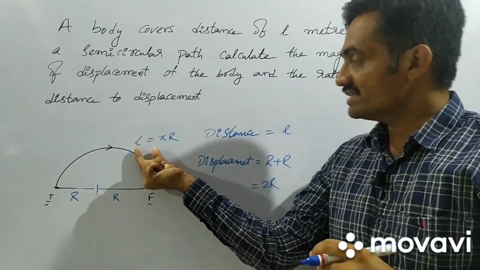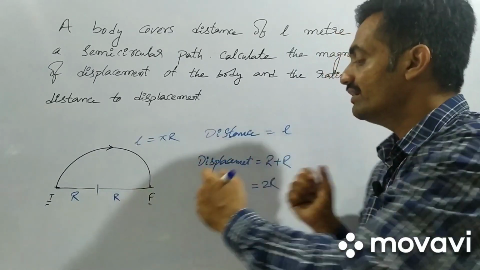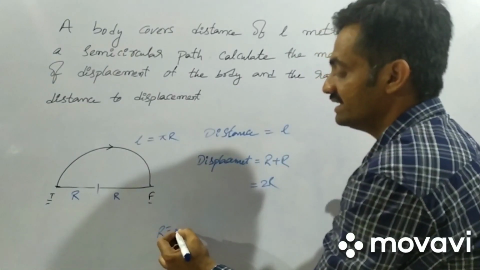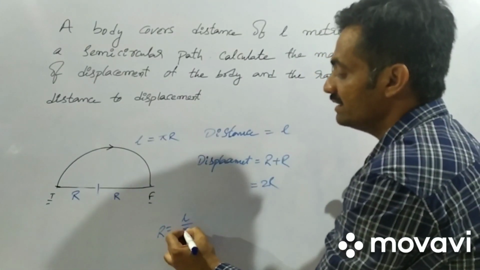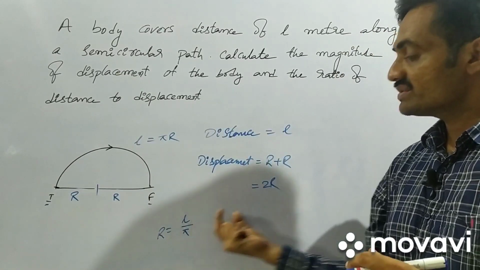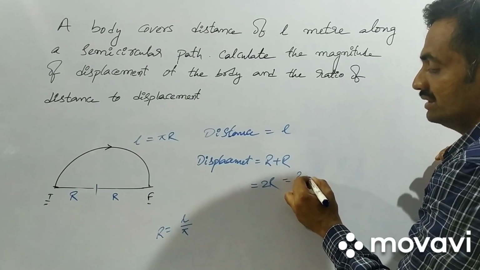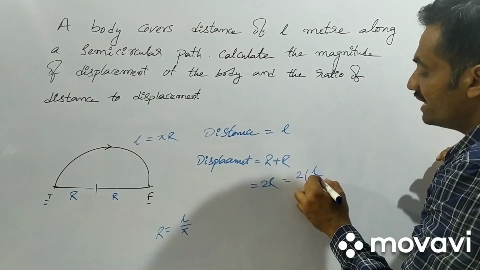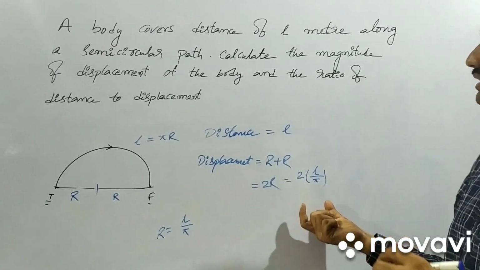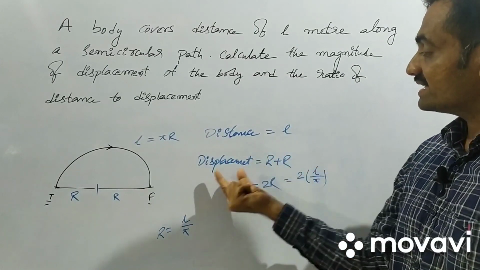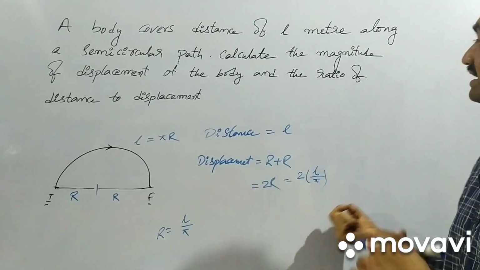From L equals pi r, we can write r equals L by pi. If we substitute this in the equation, we get 2 into L by pi. So this represents the distance and this equation represents the displacement.